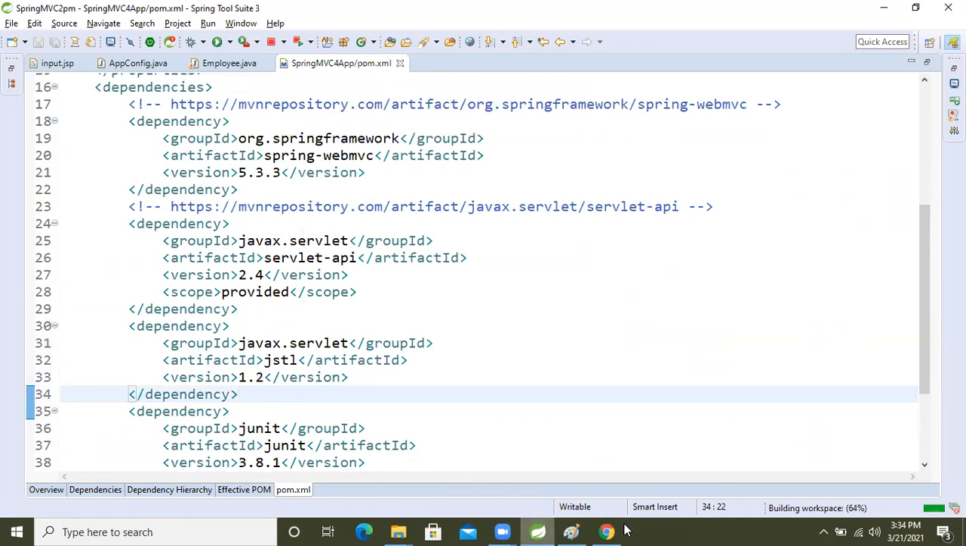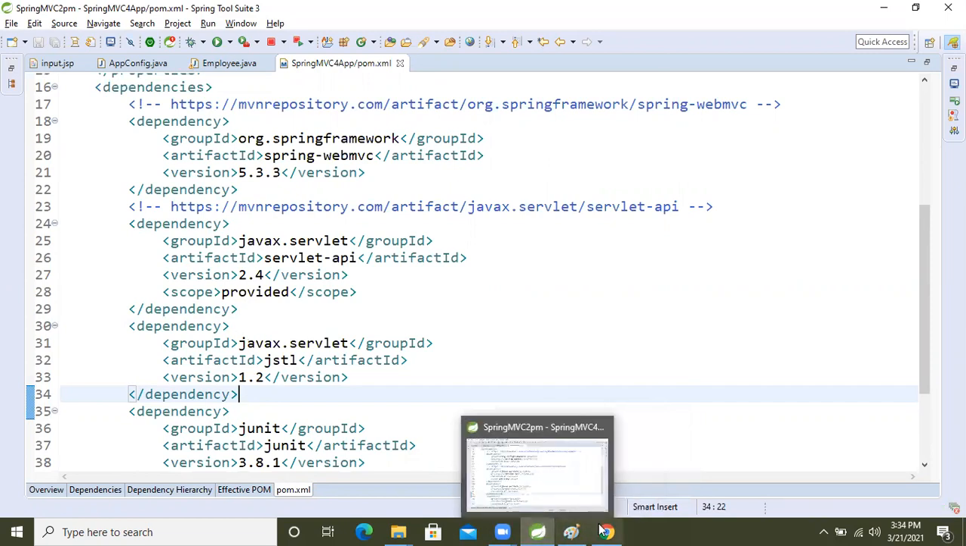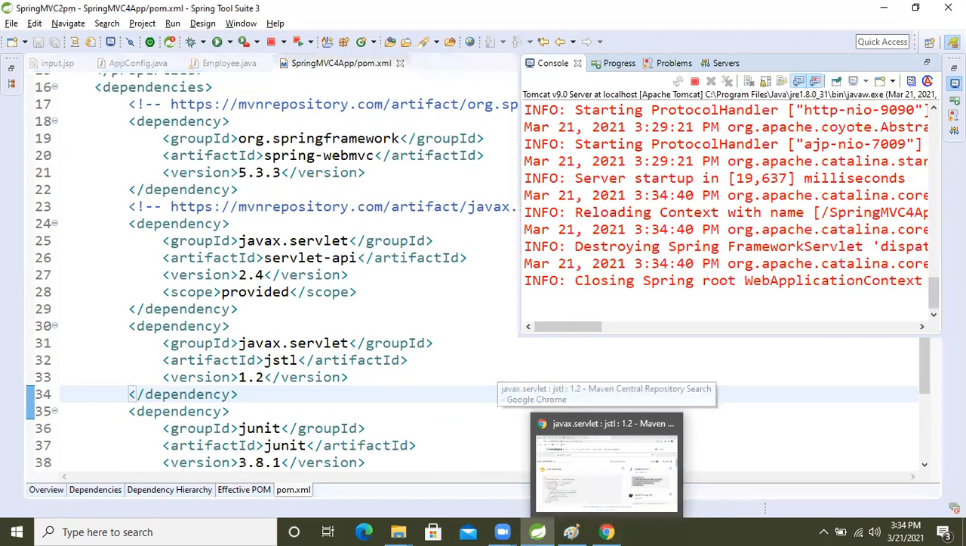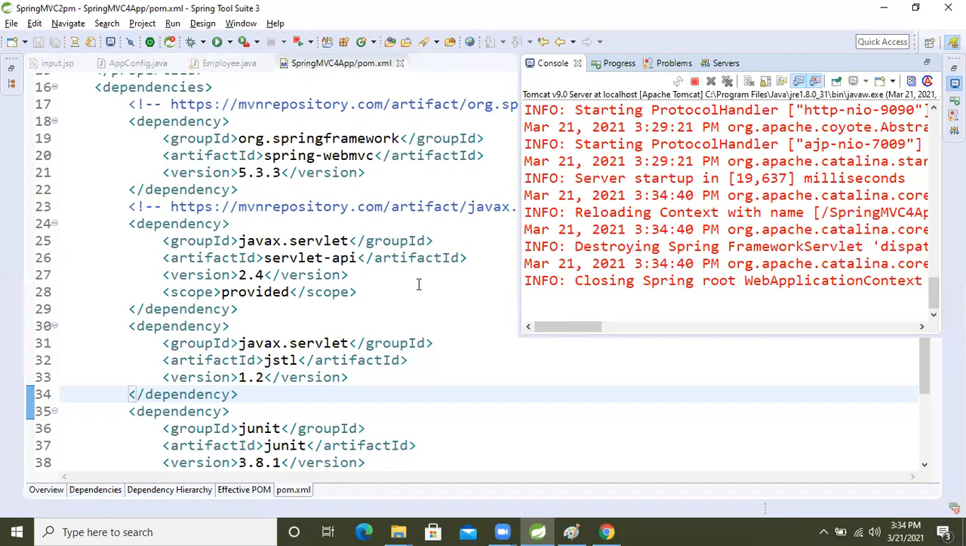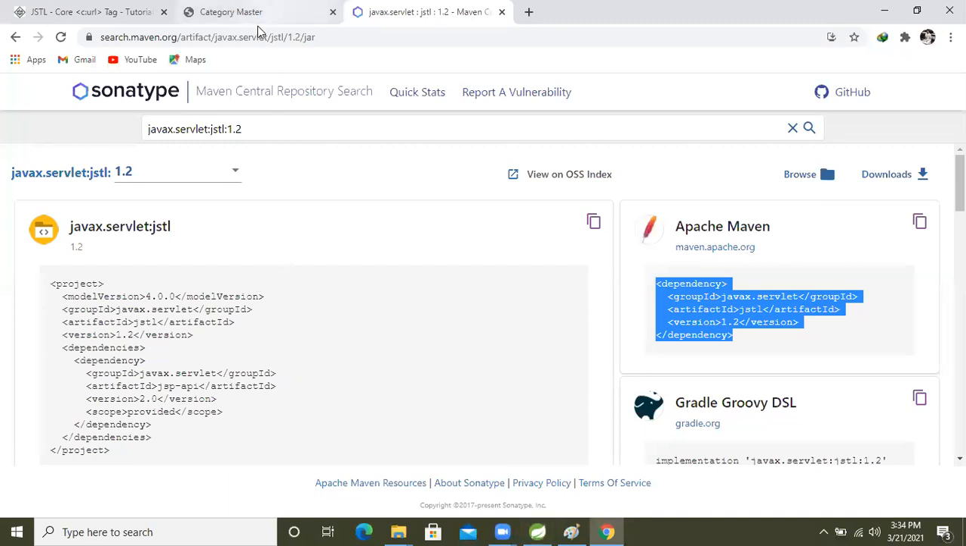Previously, for the JSTL tag, I copied the same dependency, but that one was not working. I put the JSTL tag, but at that time I didn't have that much maturity. So what I did was paste the jar directly in the classpath of the project and completed my work, but that is not a good way.